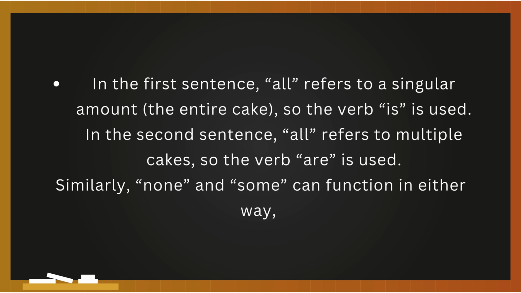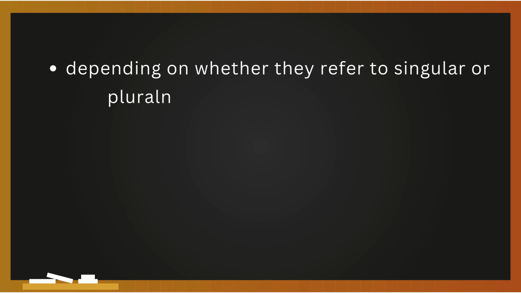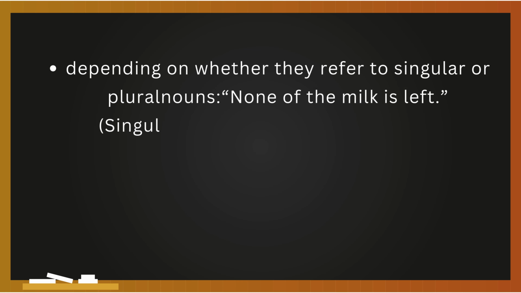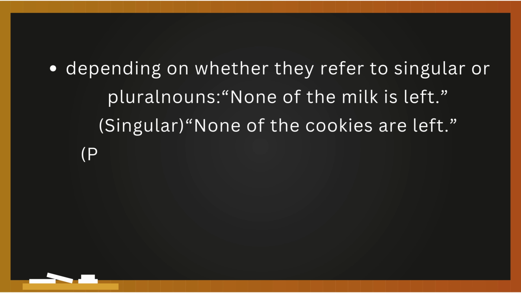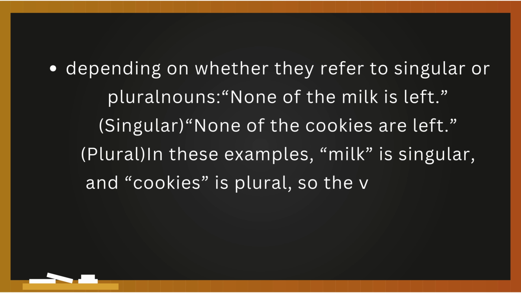Similarly, none and some can function in either way, depending on whether they refer to singular or plural nouns. None of the milk is left. Singular. None of the cookies are left. Plural. In these examples, milk is singular, and cookies is plural, so the verbs adjust accordingly.